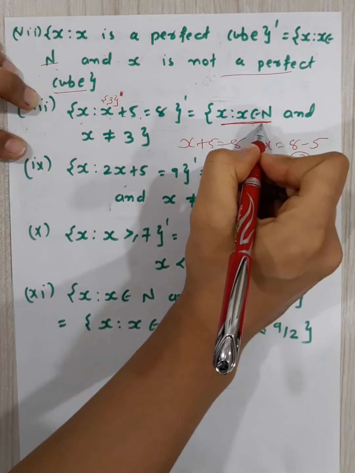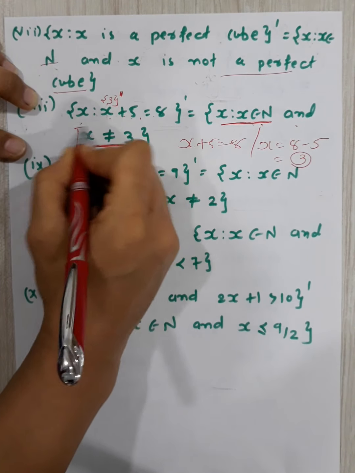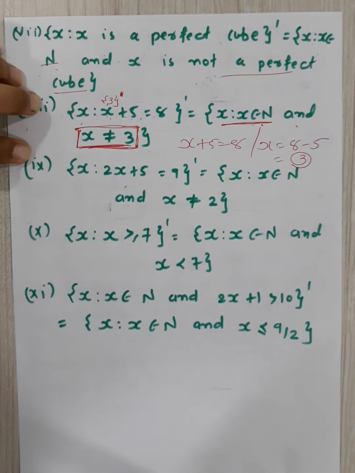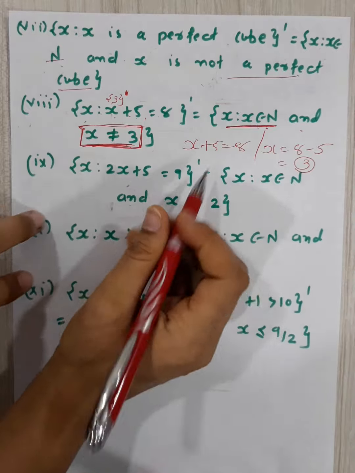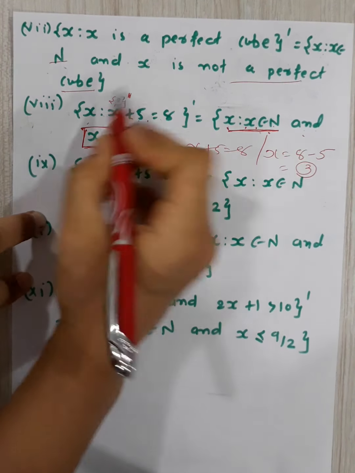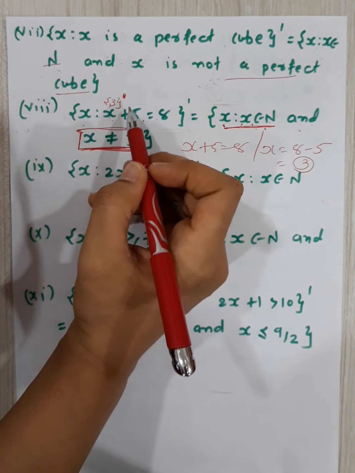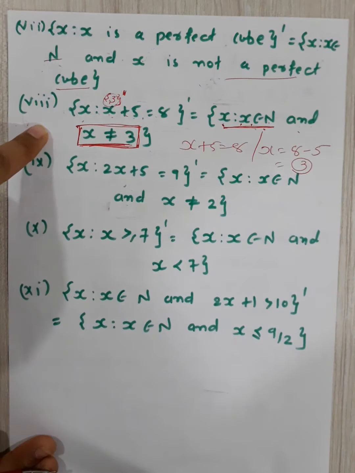All the elements of natural numbers, and x is not equal to 3. Just 3 should not be there, right? 3 is not there in your set, in your complement. Okay? For all x belongs to N and x is not equal to 3, because your set is 3. So you have to write down all the elements apart from 3. So this is the statement of it.